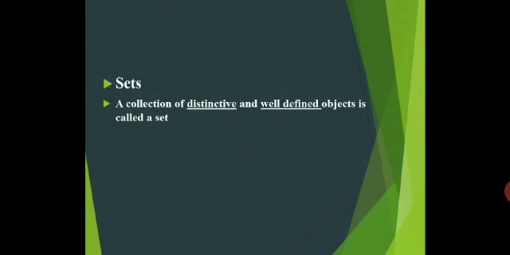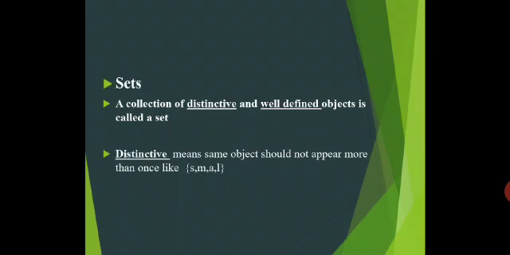In our daily life, a collection of distinctive and well-defined objects is called a set. Now, in the definition, there are two words which you may find difficult and want to understand. Like distinctive. What is the meaning of distinctive?